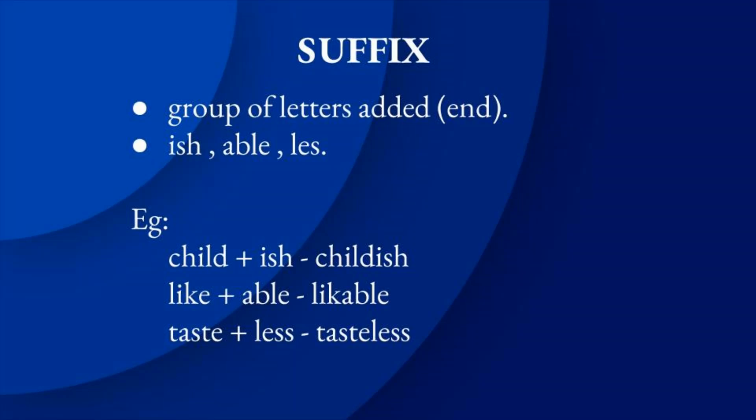Okay, let us see. First example, we have taken the word child, then we are adding ISH to the end of this word. Now look at the word childish. Let's move to the second one. The given word is like. Now we are adding the suffix able to the end of the word like. It becomes likable. Let's move to the third one. The given word is taste. We are adding the suffix less to this word. Then it became tasteless.